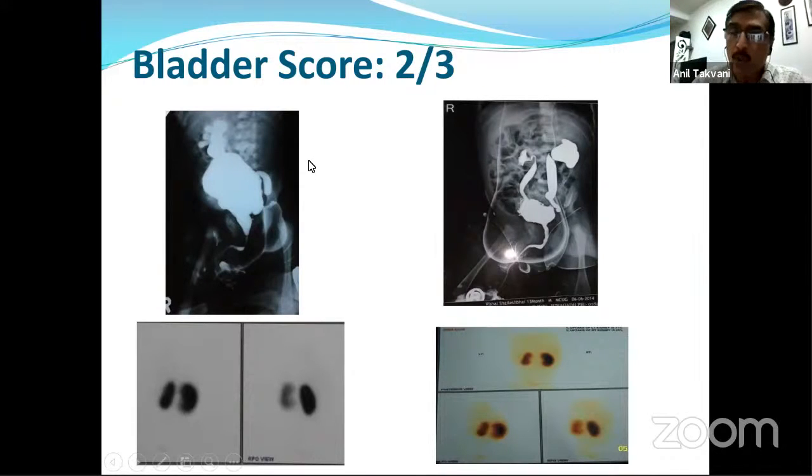In Mitchell's score, he has not given any point to reflux. So again, the score is 2 to 3. And you can see in the 3 to 6 month MCU there is an excellent response, and renal function is also preserved. All patients need to remain in follow-up, but you can design the follow-up individually based on these findings.